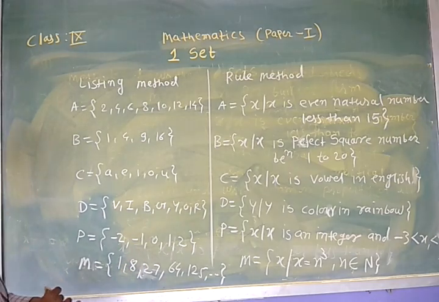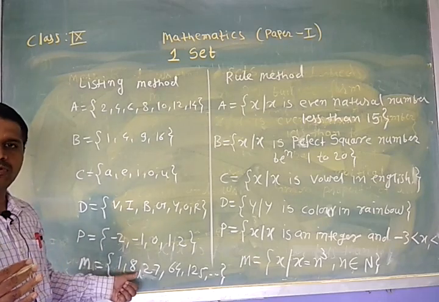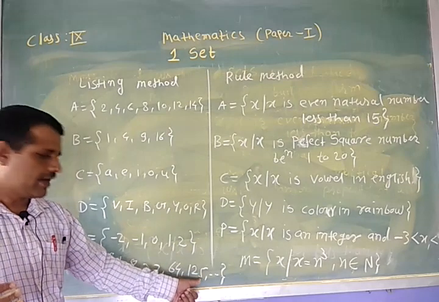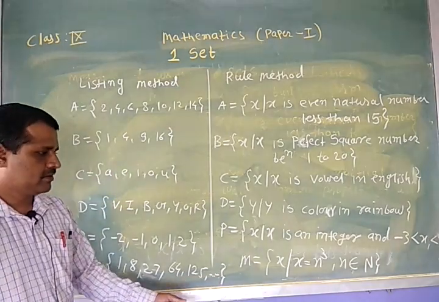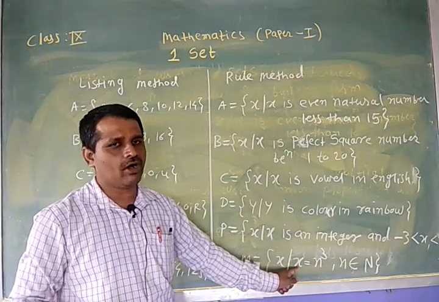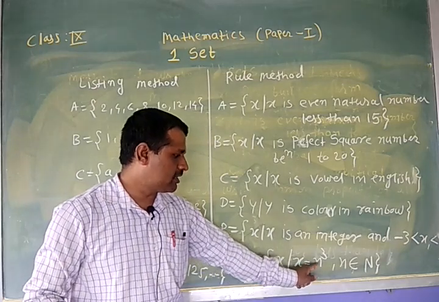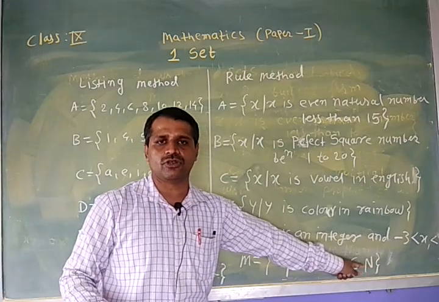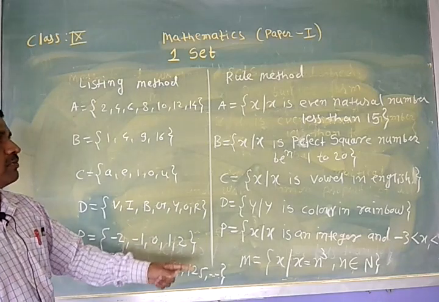Which are the natural numbers? We know that natural numbers are 1, 2, 3, 4. Cube of 1, 1. Cube of 2, 8. Cube of 3, 27. Cube of 4, 64. Cube of 5, 125. And so on. Here, this is an infinite set. Therefore, we can write x such that x is a cube of natural numbers. The natural number is represented by n, x is equal to n cube. Here n belongs to the capital N. Capital N is the set of natural numbers. In this way, we can represent this set by using the rule method.